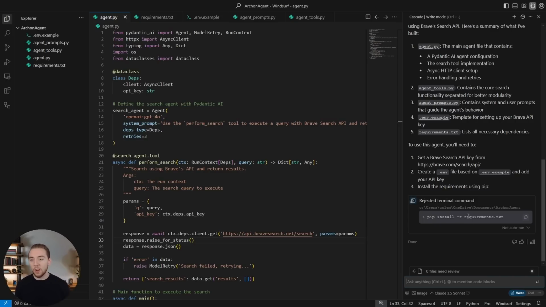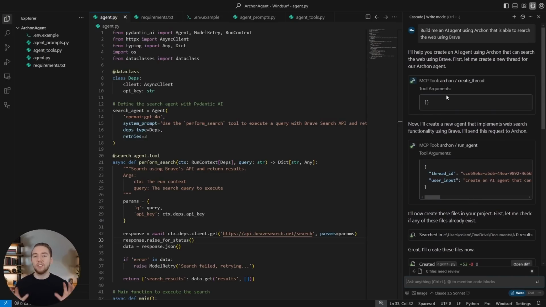And then the second big question is, why are we generating this thread ID here? I mean, it's kind of weird. Like, MCP servers are supposed to be stateless, right? Like, you call the tool and then the tool gives you a response and then forgets everything. But in this case, Archon is a sub-agent tool that actually maintains the conversation history just like Windsurf does.